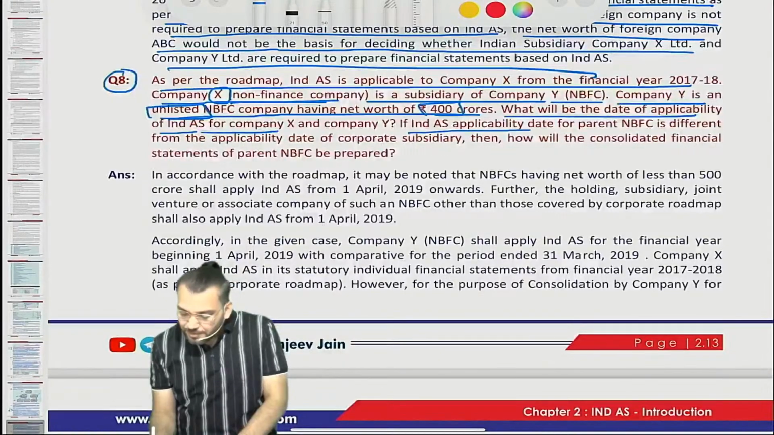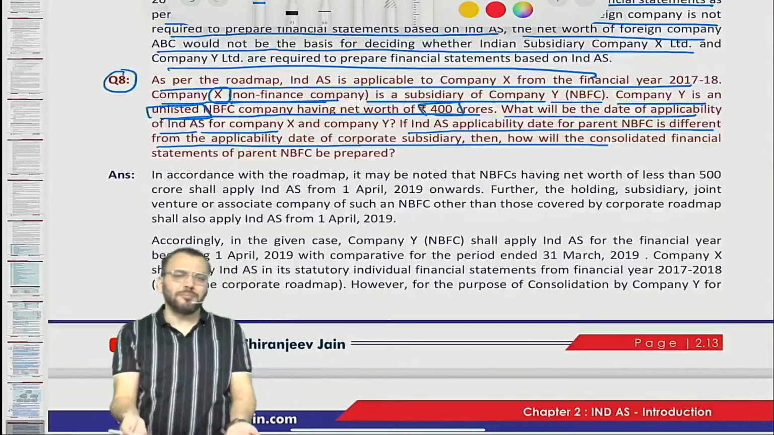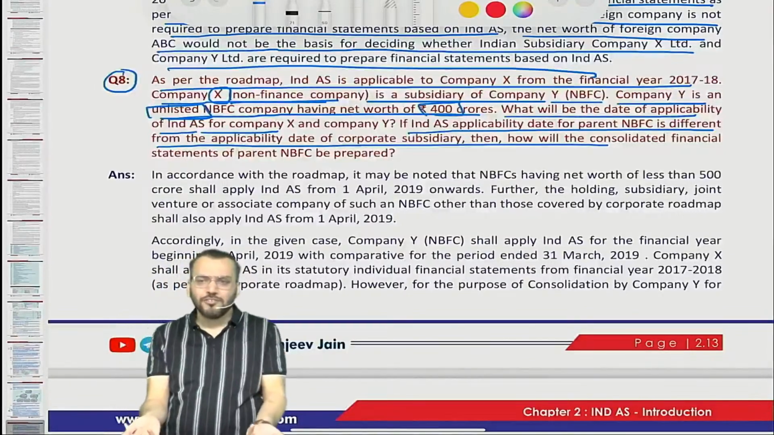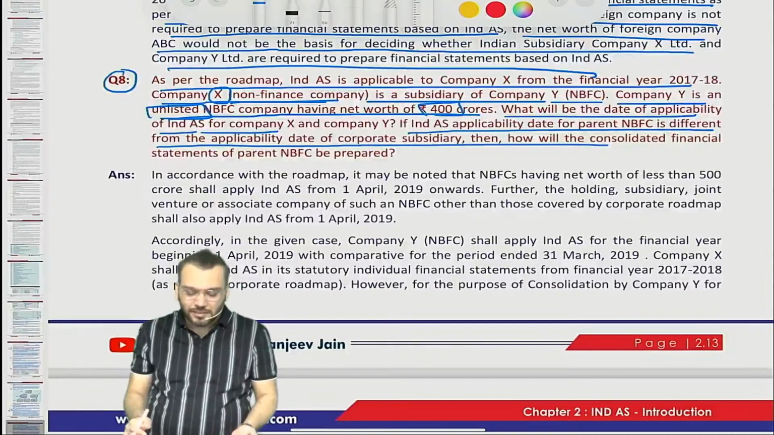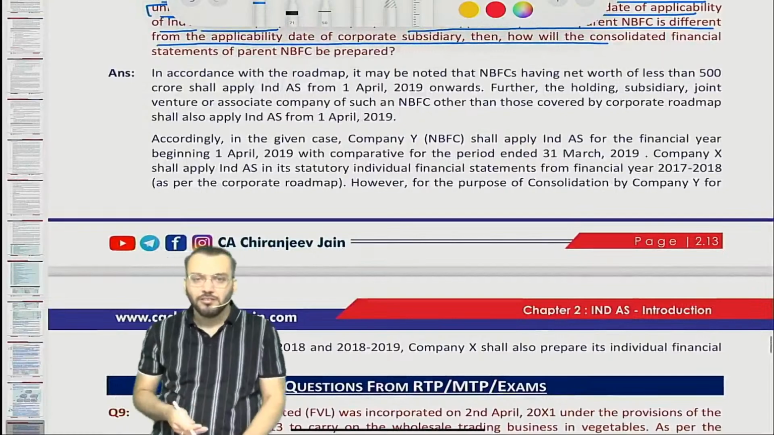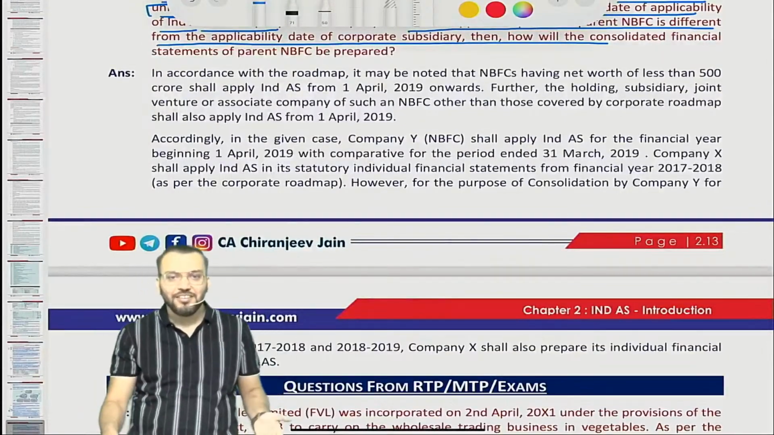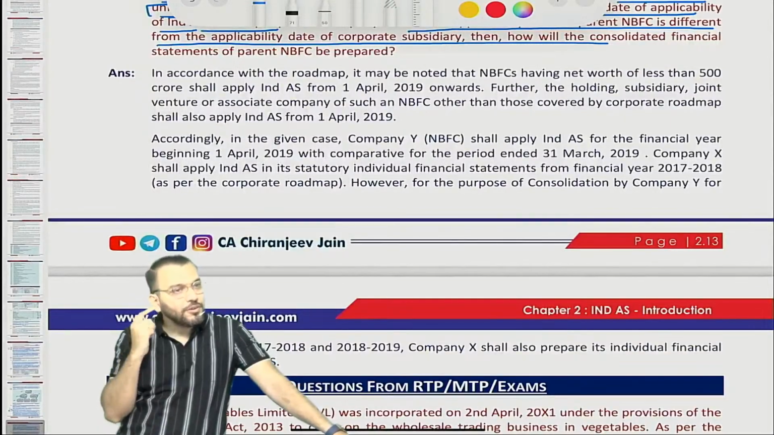If the applicability date of the parent NBFC is different from the applicability date of the corporate subsidiary, then how will the consolidated financial statement be? I hope you have understood this point also. You can give the answer on your own. Correct? If you want to read, read. How many times will I read? You can also read. I'm just reading on your behalf.